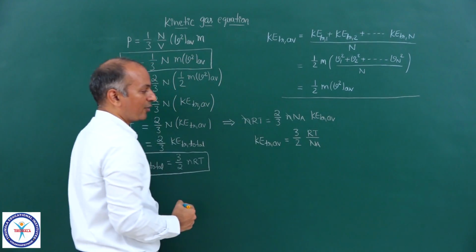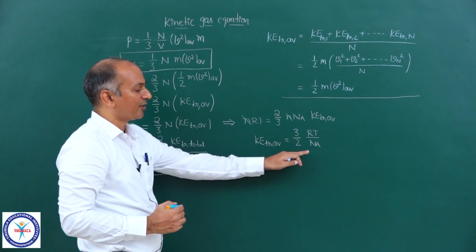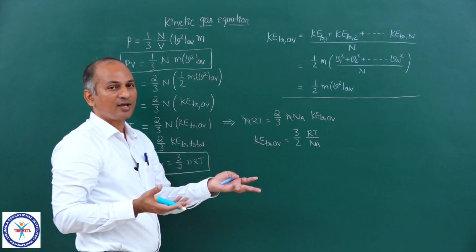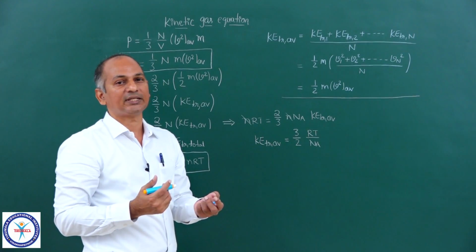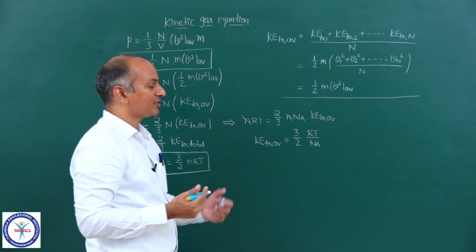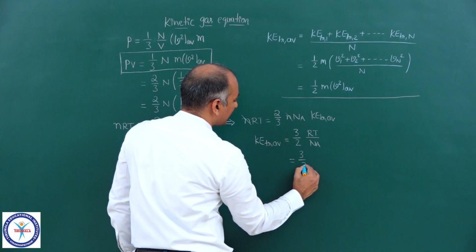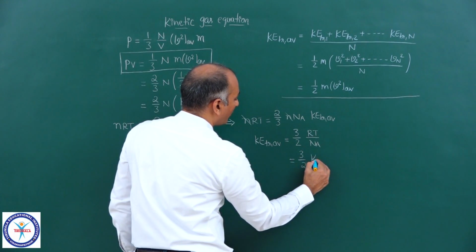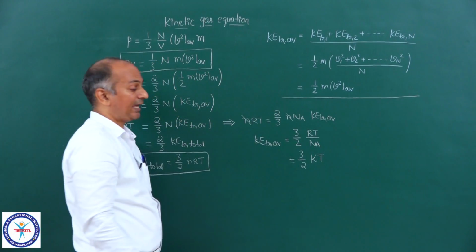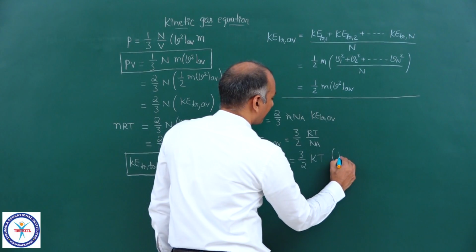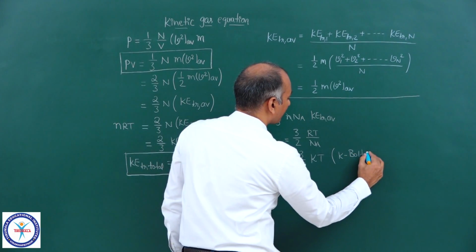So now you can write KE translational average is equal to 3 by 2 into R T upon NA, where NA is the Avogadro number. That universal gas constant upon Avogadro number is also a constant. NA is a constant, 6.022 into 10 power 23, and R is also a constant, and the ratio of those two constants is called the Boltzmann constant, which is symbolized as k, where k is the Boltzmann constant.